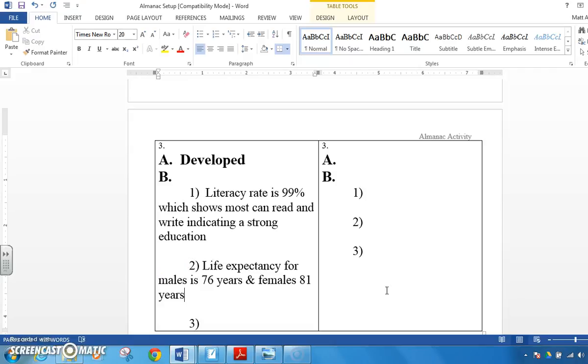What am I missing again? Well, I need to show my elaboration, which shows strong health care. That's my elaboration. 76, 81 shows strong health care with long lives or good medication.